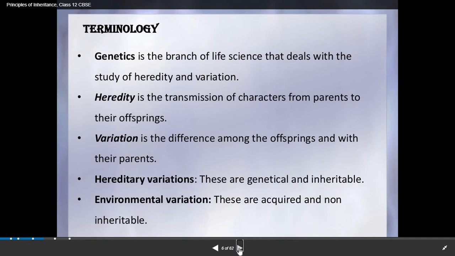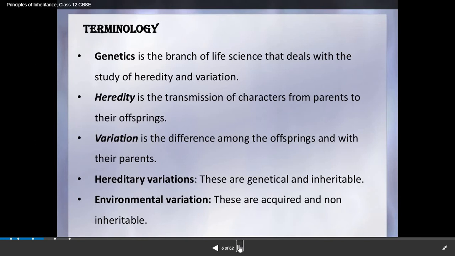Now there is certain terminology you have to remember. Genetics is the branch of life science that deals with the study of heredity and variation. Heredity is the transmission of characters from parents to their offspring. Variation is the difference among the offspring and with their parents. Hereditary variations are genetical and inheritable.